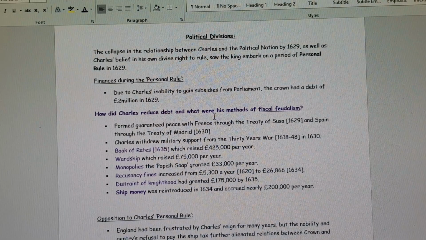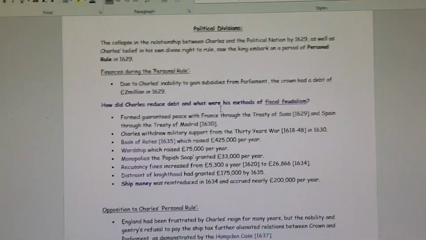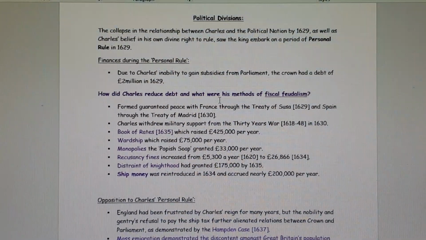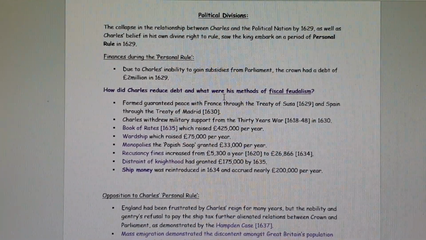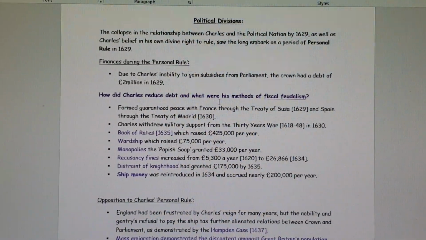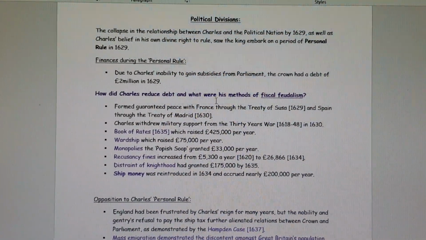He also introduced a new book of rates, so that was to do with tonnage and poundage, but it was also to do with the tax associated with imports and exports. And from this, he raised £425,000 per year.